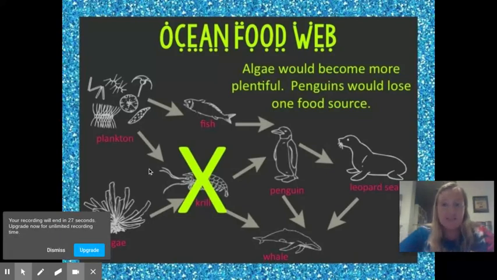All right, that is our food webs, and that is all you need to know for your midterm tomorrow or Friday, depending on what class you're in. If you have any questions on any of this, please, please, please email me so that I can answer those questions before your test.